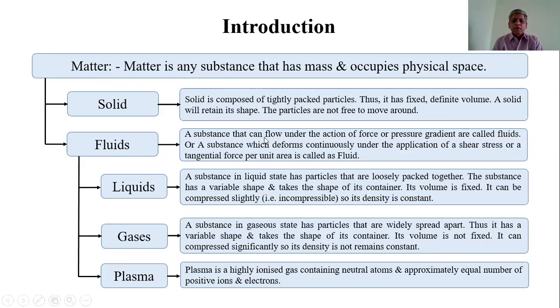For example, if liquid, water or oil, falls on the flooring, it flows from a higher level to a lower level of the flooring, because pressure is higher at the high level and lower at the low level. So the liquid flows from higher level to lower level due to the pressure gradient.